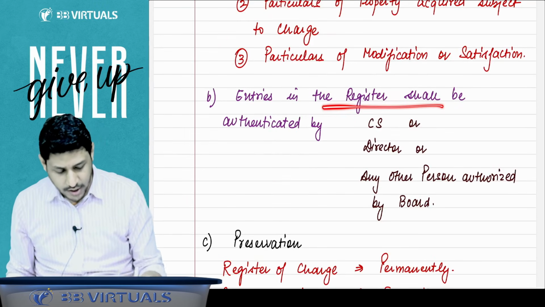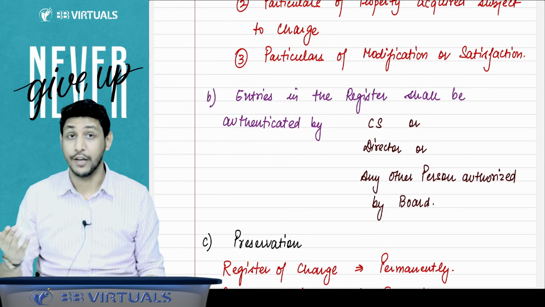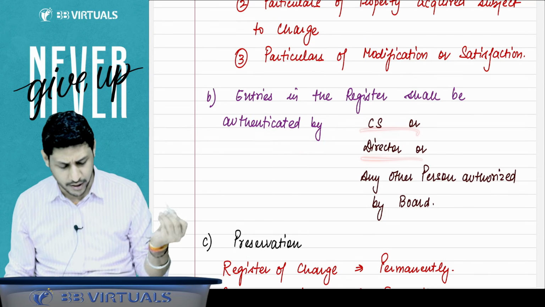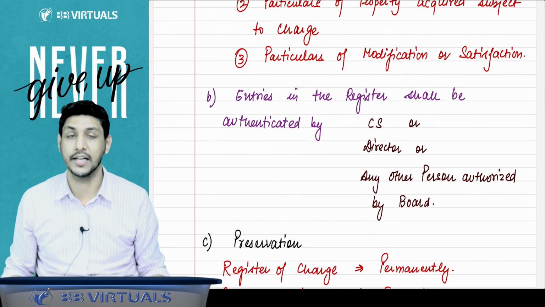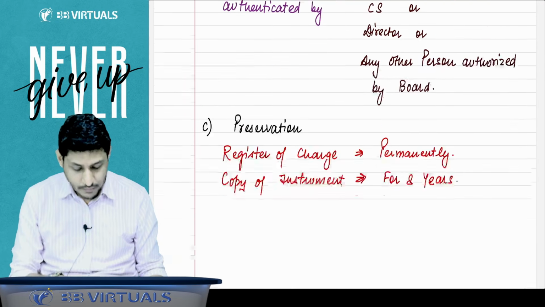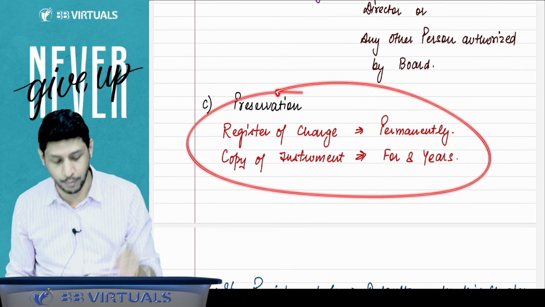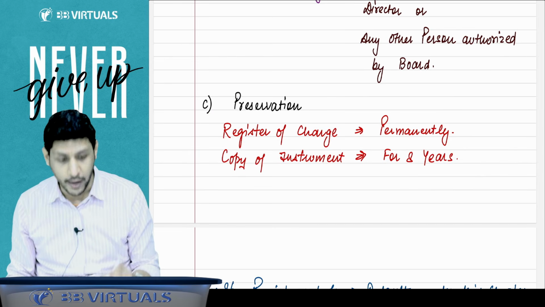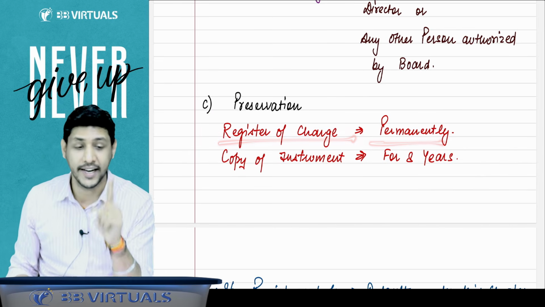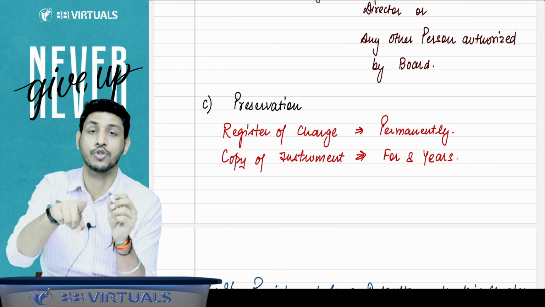And entries in the register of charge shall be authenticated and verified by the CS of the company or a director of the company or any other person authorized by the board of directors. And you have to preserve, this point is also important for the purpose of MCQ, you have to preserve this register of charge permanently, but the copy of instrument is to be preserved for 8 years.